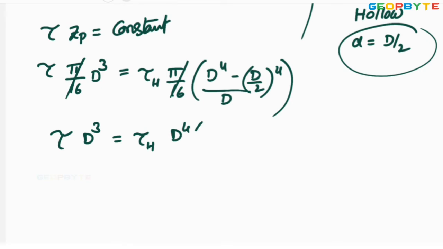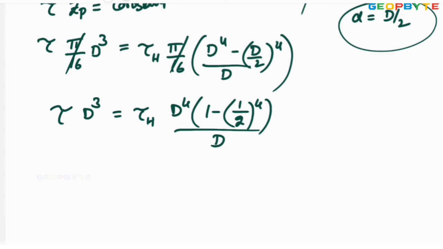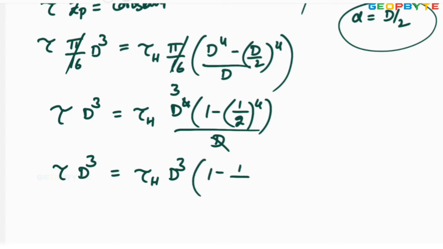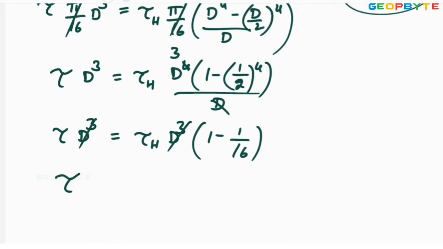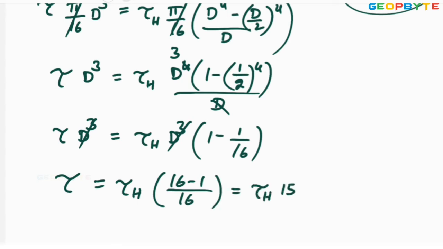Let me write the d power 4 outside: 1 minus 1 by 2 power 4, divided by d. Tau into d cube is equal to tau for the hollow shaft into d cube, into 1 minus 1 by 16. Of course, d cube also cancelled. Tau for the solid shaft equals tau for the hollow shaft into (16 minus 1) by 16. It is equal to tau for the hollow shaft into 15 by 16.